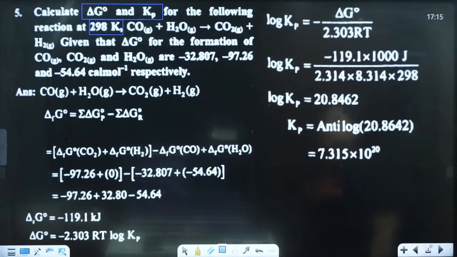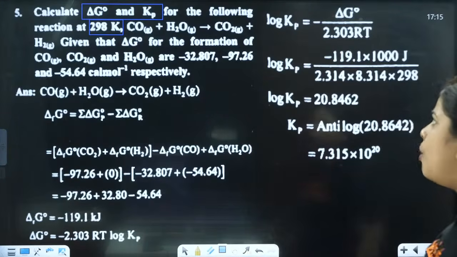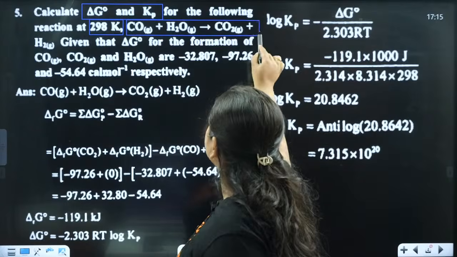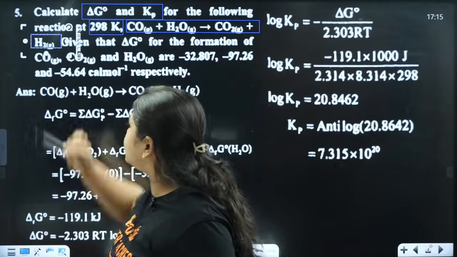So what is the equation actually they have given? That is CO plus H2O, which will give us CO2 plus H2.